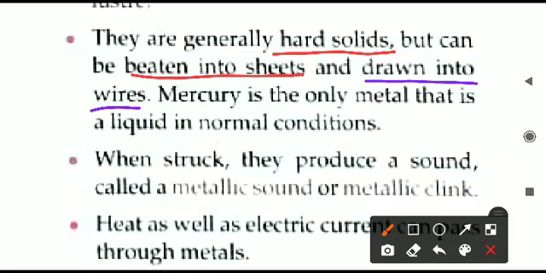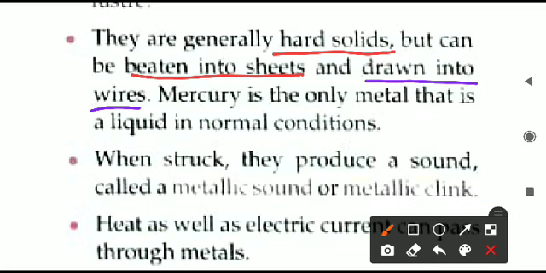So earlier I told aluminium foil paper, that is a sheet, and now I told aluminium wires. So the same metal aluminium can be converted into sheet as well as wires. So these are certain properties of metals only. Although they are very hard solids, we can convert them into thin sheets by beating them regularly, and we can also make wires out of them.